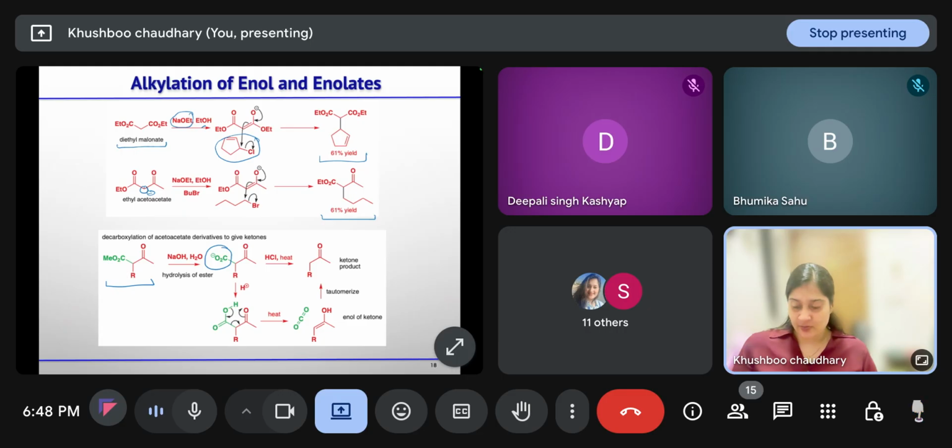Then in the presence of acid, you will get this beta keto acid. The ketone will take the proton from the acid, CO2 will be released, and you will get the enol. Enol-keto tautomerism we are already aware of, so we get the ketone back. So whenever you have a beta keto ester, on hydrolysis it will give the acid, and on decarboxylation we will get the ketone. Clear?